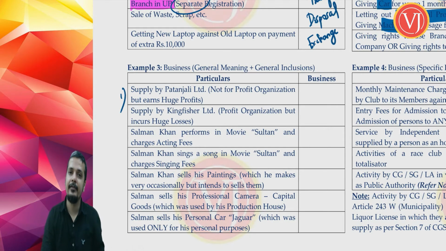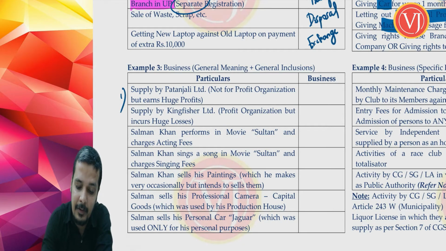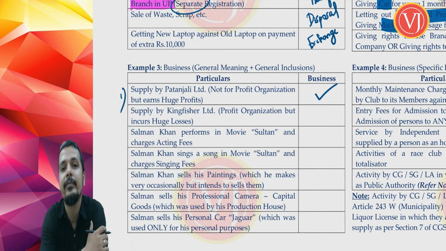earns huge profit. So goods are being supplied by Patanjali Limited. Now Patanjali is into many businesses. You talk about Ayurvedic medicines, you talk about FMCG goods, you even talk about shirts, jeans. It is into many business. It may tell that it is not profit organization, but it is earning huge profit. Whether it is business for the purpose of GST, yes.